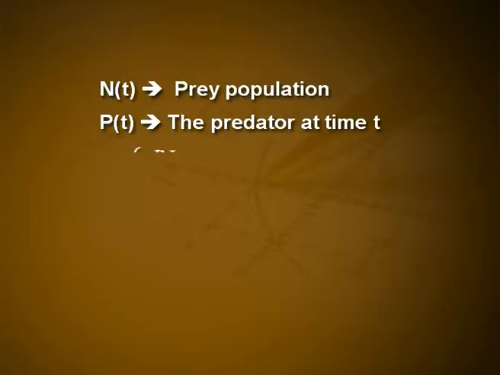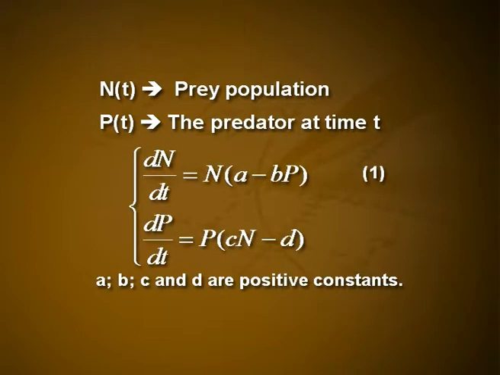If n of t is the prey population and p of t that of the predator at time t, then Volterra's system is given by dn/dt = n(a - bp) and dp/dt = p(cn - d), where a, b, c and d are positive constants.